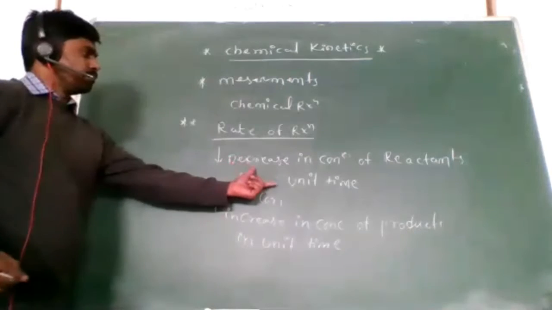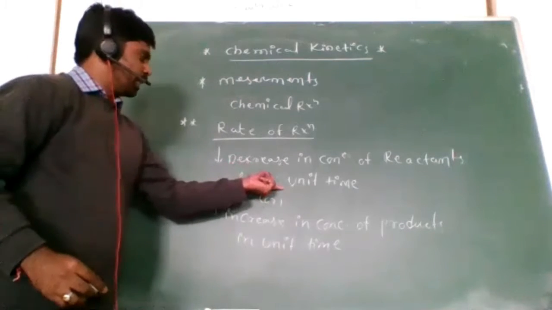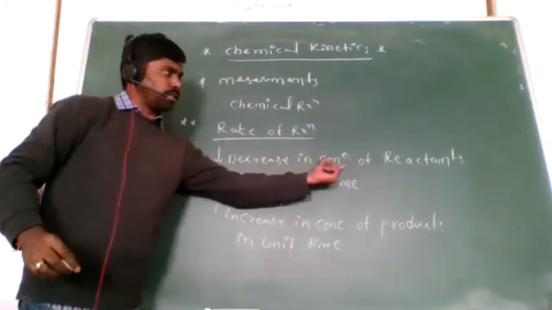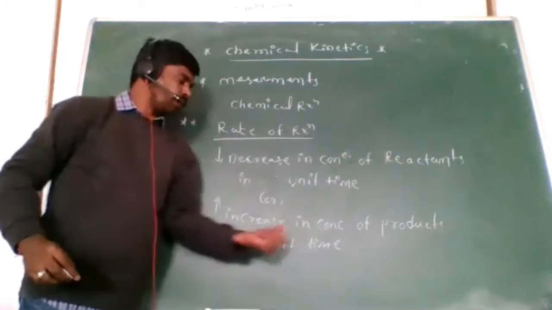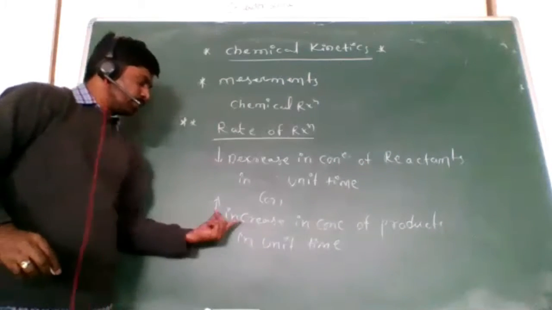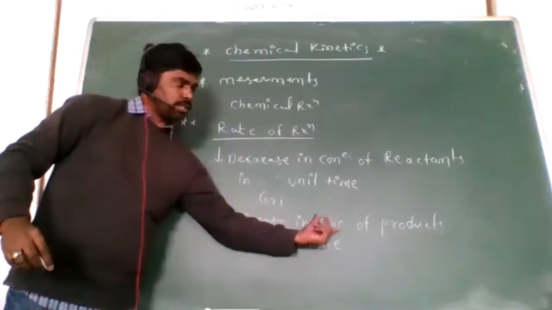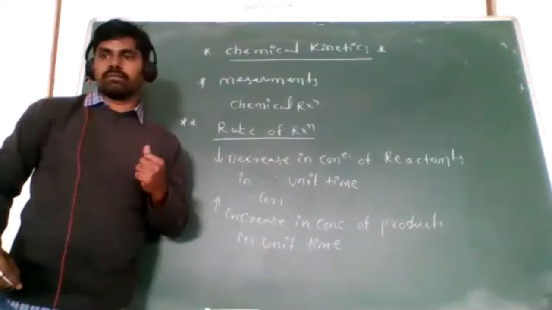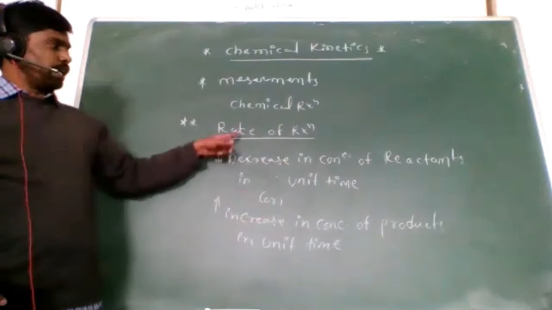So either a decrease in concentration of reactant, or in unit time an increase in concentration of product, that is what we call rate of reaction.